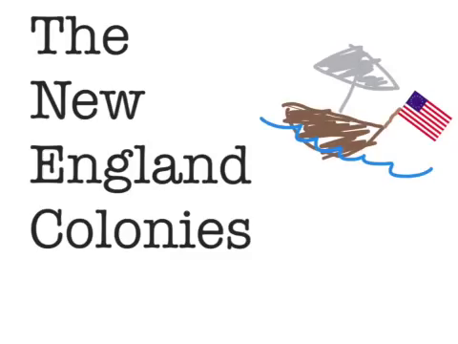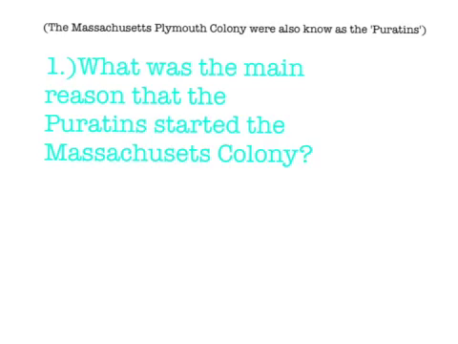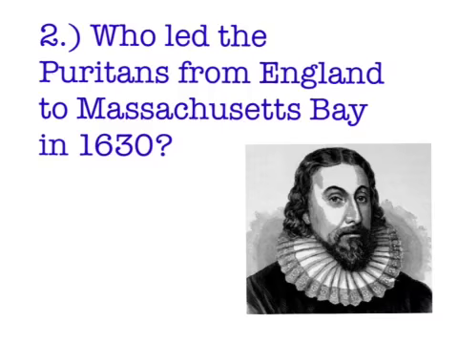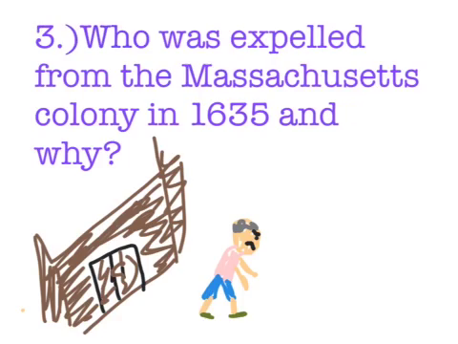The New England colonies. What was the main reason that the Puritans started their own Massachusetts colony? The reason was to have a more pure religion. Who led the Puritans from England to Massachusetts Bay in 1630? John Winthrop. Who was expelled from the Massachusetts colony in 1635 and why?